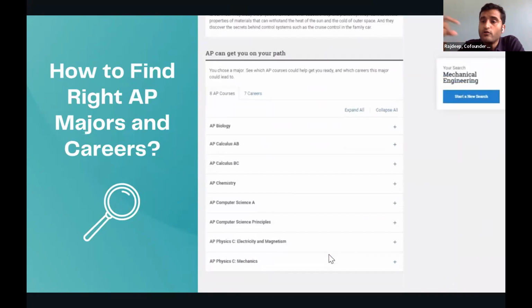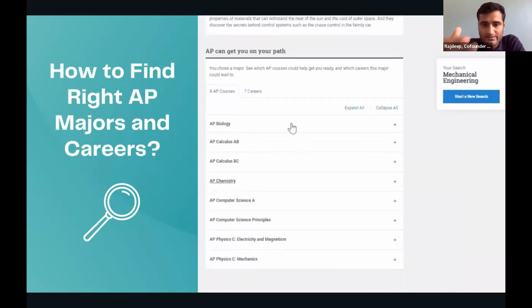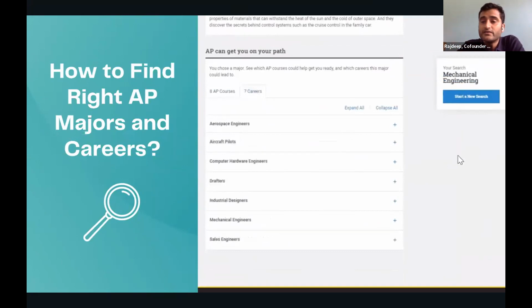you could write if you are looking to do mechanical engineering, which is bio, calculus AB, BC. It'll also link it to the 7 other career options. So if the child is looking to be an aircraft pilot, then these are the 8 AP courses that the child could take, right? So that could be one of the ways in which you could figure out, depending on the major or the career the child is planning to pursue after college or after grade 12, right? So that is one method.